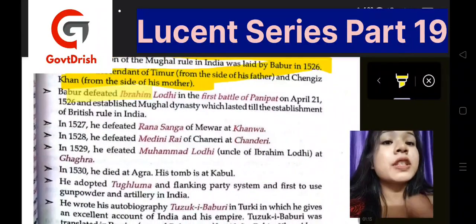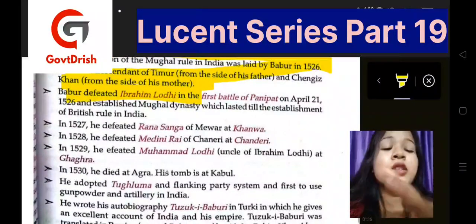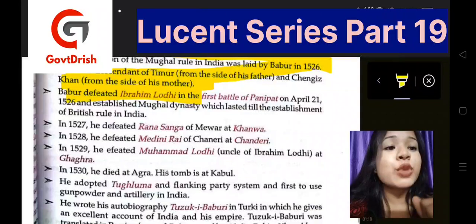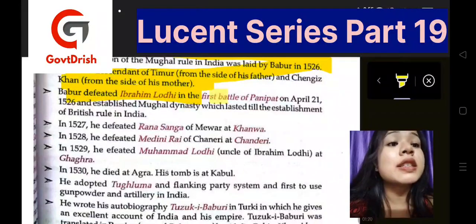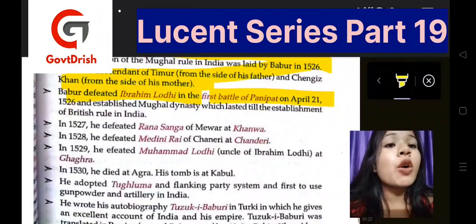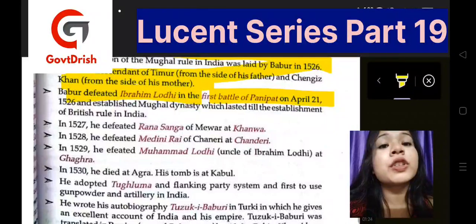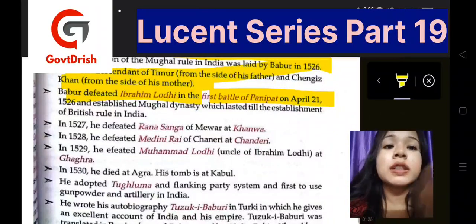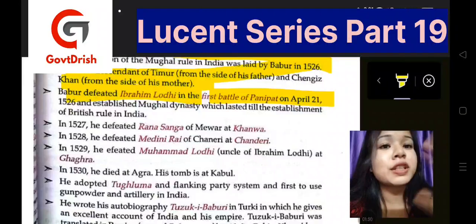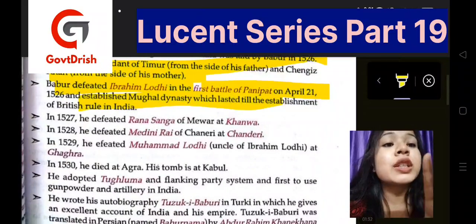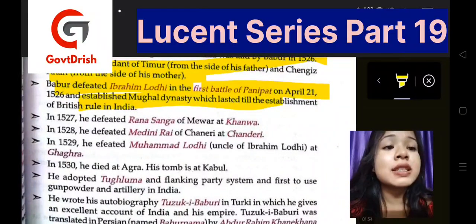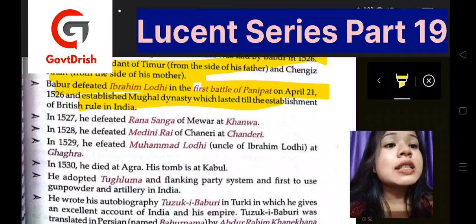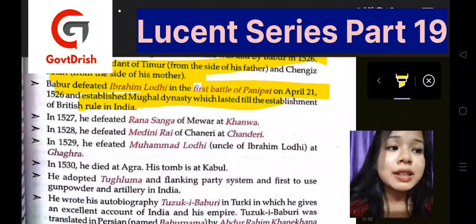Now he defeated Ibrahim Lodi in the first battle of Panipat, that was on April 21, 1526. Here the date as well as the name of the battle is very important, and with whom it was fought is also very important. So I have highlighted that so you can frame questions out of it. So he established the Mughal dynasty, and this dynasty lasted till the establishment of British rule in India.